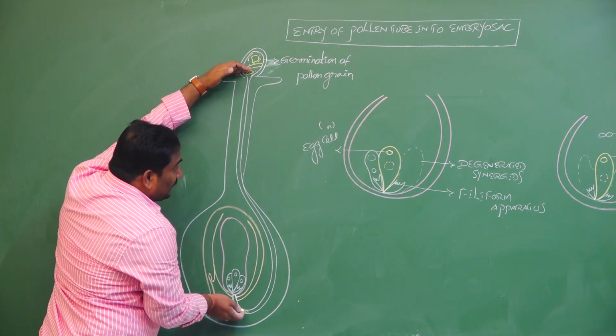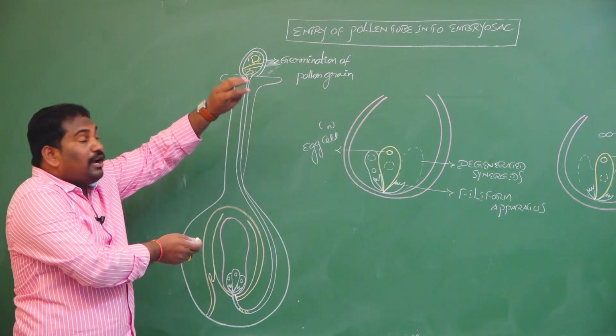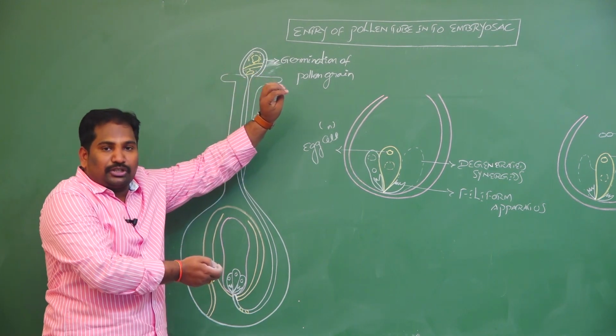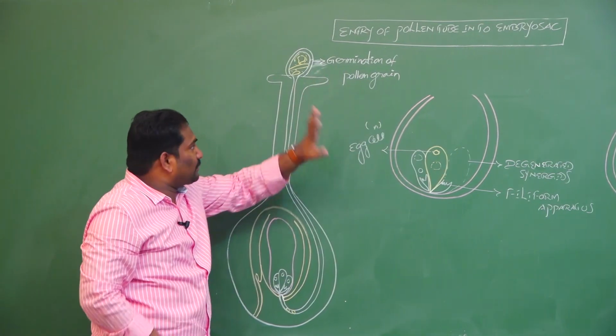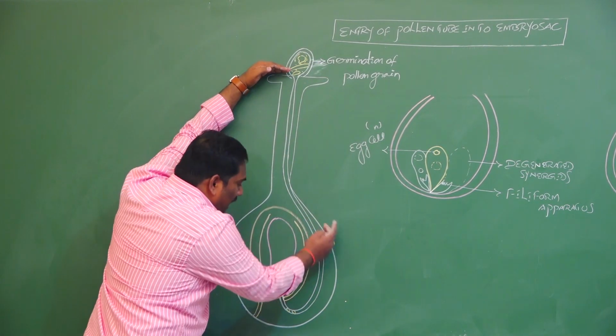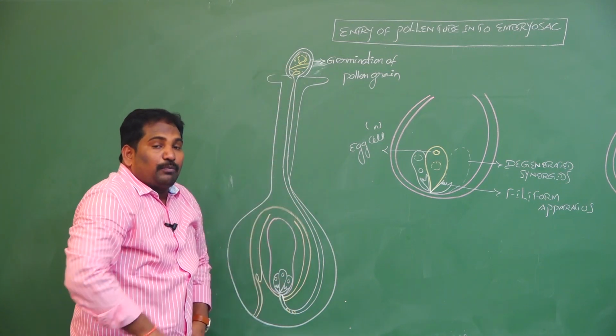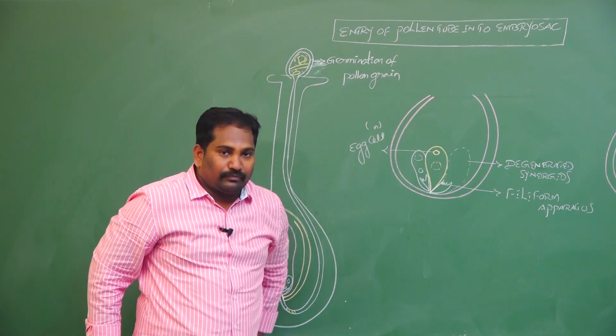Whatever steps take place in between these two is called pollen pistil interaction.